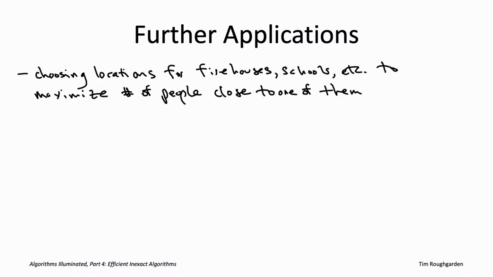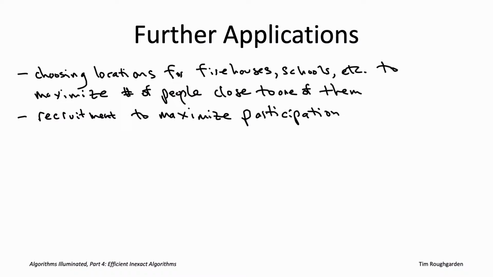For a more complex example, imagine you want to get a bunch of people to show up at an event, something like a concert. You need to start setting up for the event and only have time to convince K of your friends to come. However, whichever friends you successfully recruit, they can then bring along their friends, and their friends will bring along friends of friends, and so on. So we can visualize this problem using a directed graph. The vertices of this graph are going to correspond to people, and we'll have an edge directed from one person V to another person W if W would automatically follow V to the event if V attends. That is, W is some friend of V that will come along with V if V decides to come.